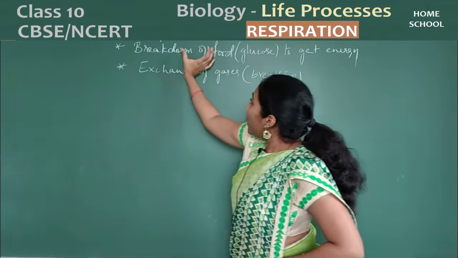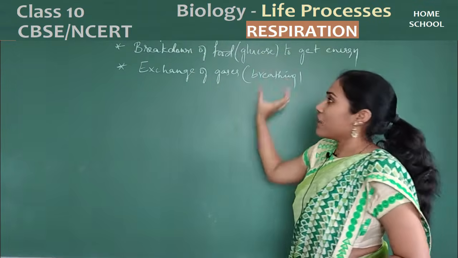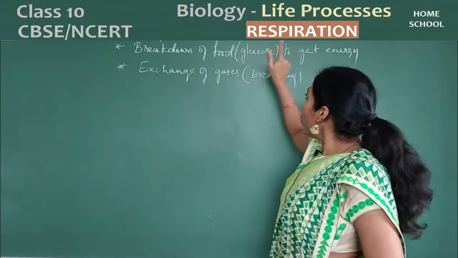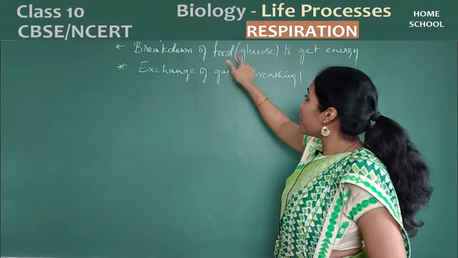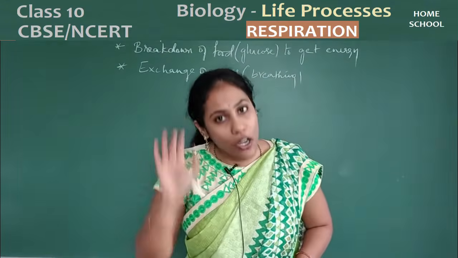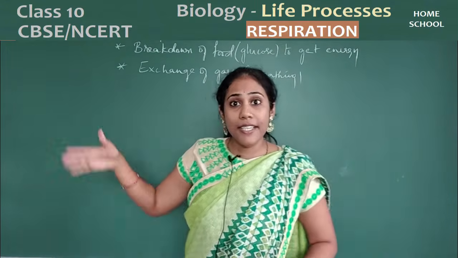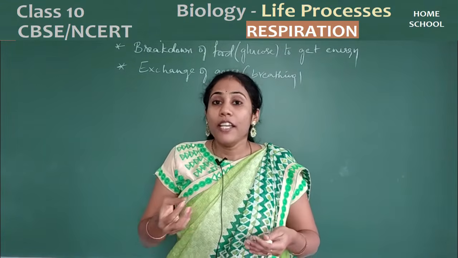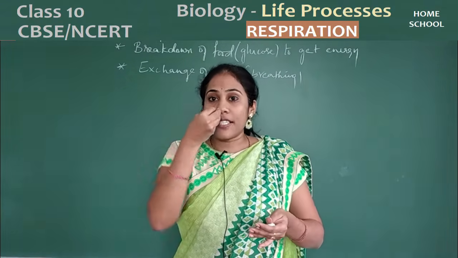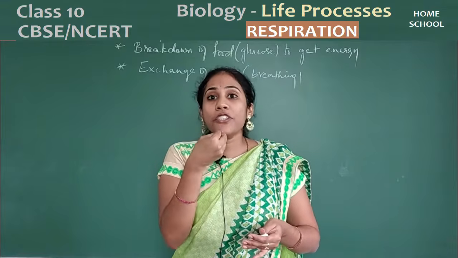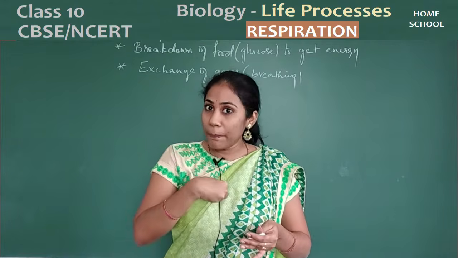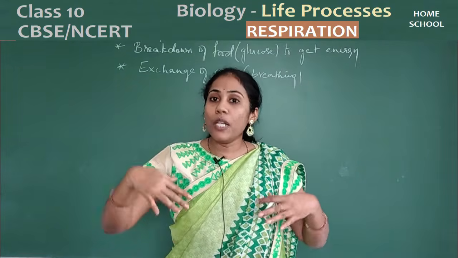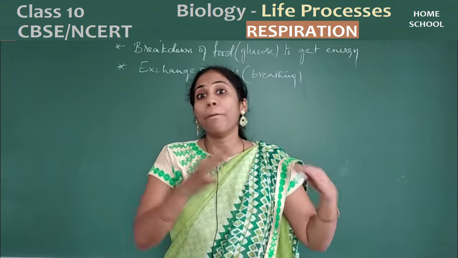For this process to happen, we want oxygen. Glucose can undergo breakage in the presence of oxygen. That is the reason we have to take oxygen from the atmosphere. The moment we take oxygen, it goes to the windpipe, from the windpipe to the lungs, from the lungs to the blood.